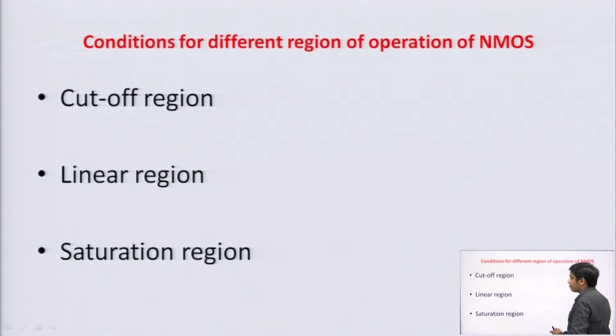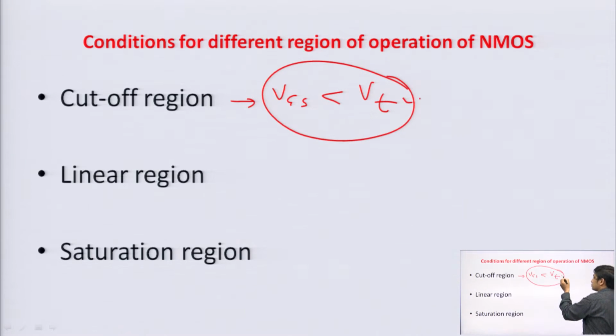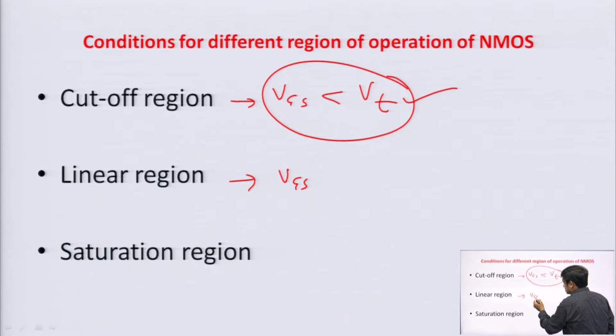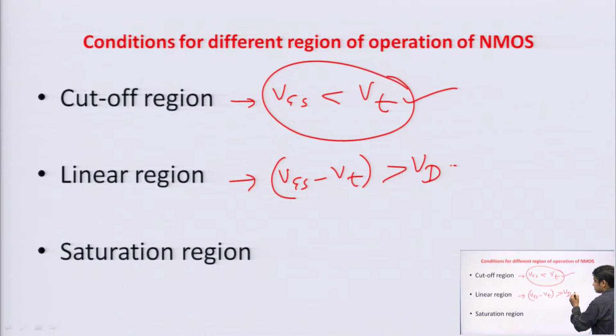So, the conditions for different regions of operation of NMOS are: cutoff region means your gate to source voltage is less than threshold voltage. So, it means that there is no channel, so there is no current. In linear region, your VGS minus VT is greater than drain to source voltage.